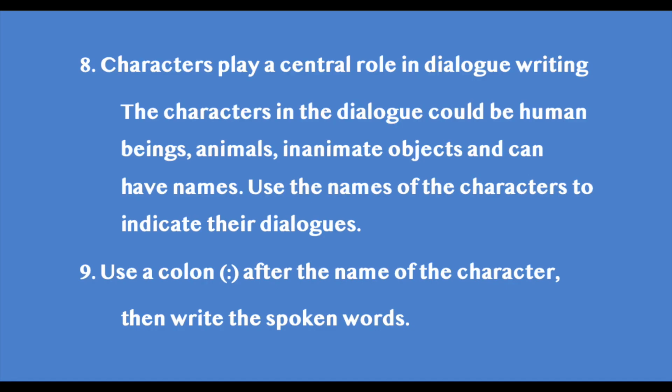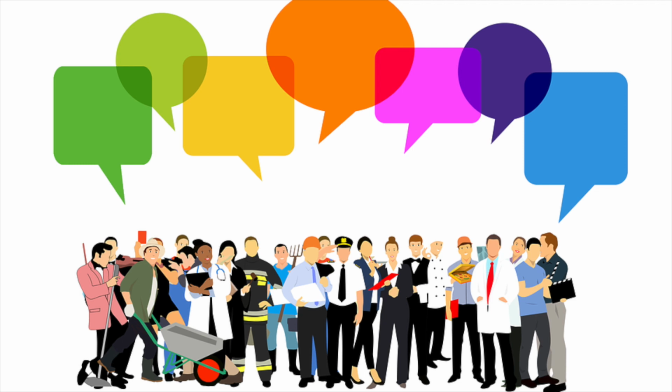Then next point you should remember is the characters in the dialogue could be human beings, animals, inanimate objects, and can have names. Anyway, characters play a central role in dialogue writing. Okay, use the names of the characters to indicate their dialogues. For example, John or Rahul, or you can use teacher, student, or doctor, patient, doesn't matter. Okay, then use a colon after the name of the character, then write the spoken words.